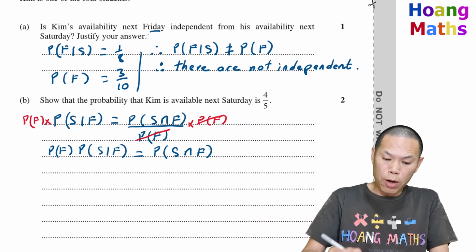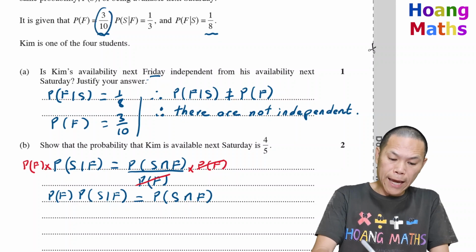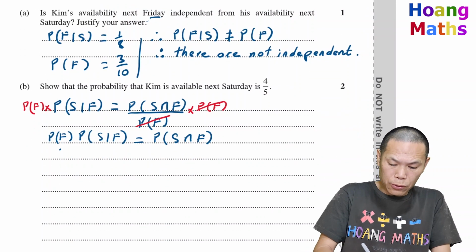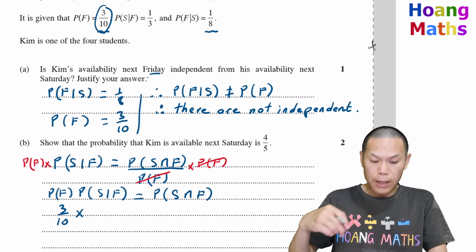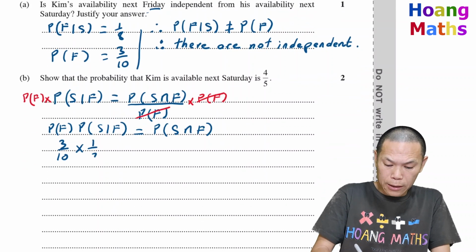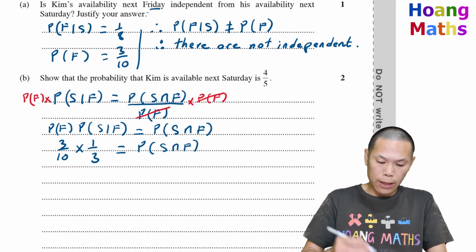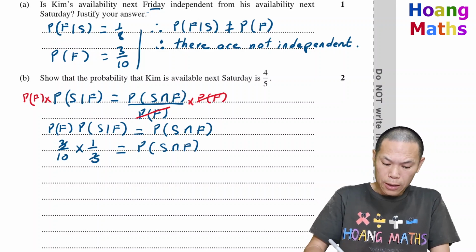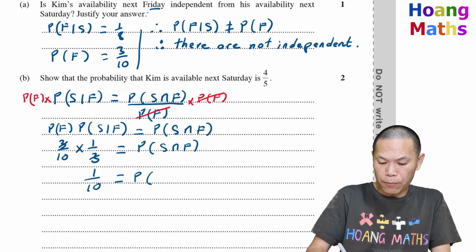Now we know that the probability of F is 3/10. So let me write this down: 3/10, and we multiply by the probability of S given F, which is 1/3. That will give me P of S and F. Now we just cancel this out, this cancels with this, and gives me 1/10. So that is the probability of S and F.